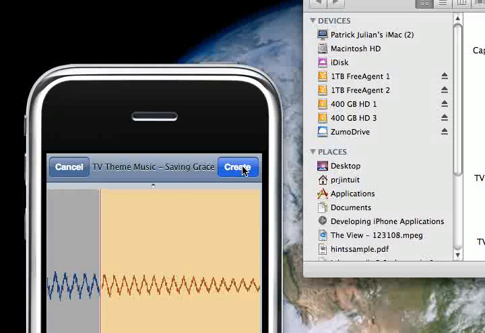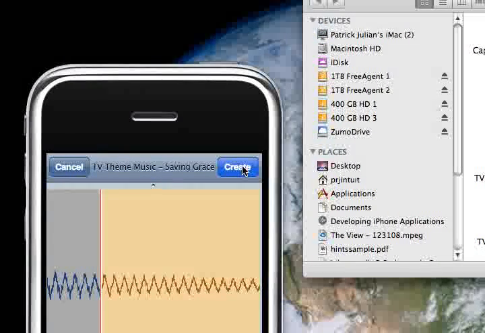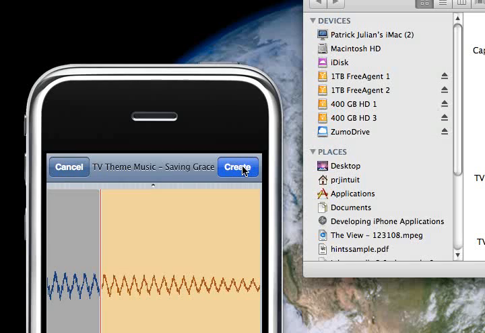Now usually what you would have to do is you would have two steps to go from this point here. One, I think, is it creates an M4A, and then you would have to manually convert the M4A extension to an M4R so that it puts it into the ringtone directory. Well, this program does all of that for you. It is so cool and so great.